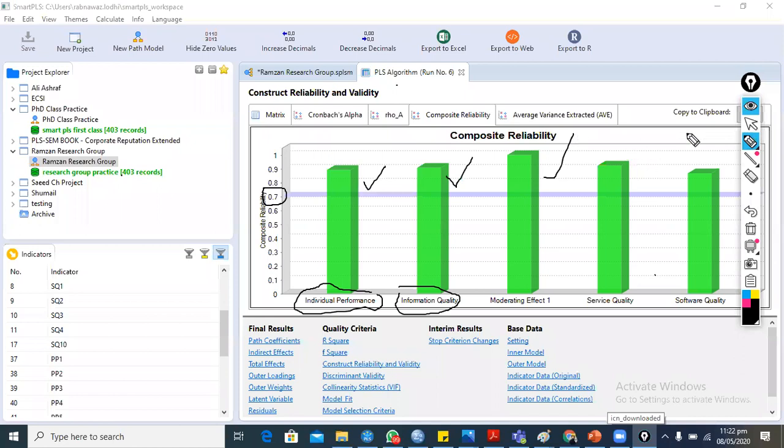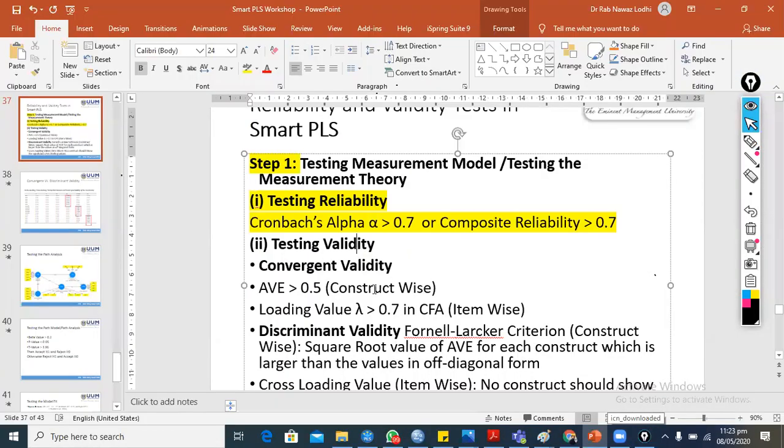So this is great. I think this point is clear to you, and this is very wonderful software with very wonderful findings, and I believe you people are enjoying the findings of Smart PLS. Now it is time to move toward discriminant validity. We just need to highlight that we confirmed the convergent validity: all the AVE values are greater than 0.5 construct wise, and all the loading values are greater than 0.7.